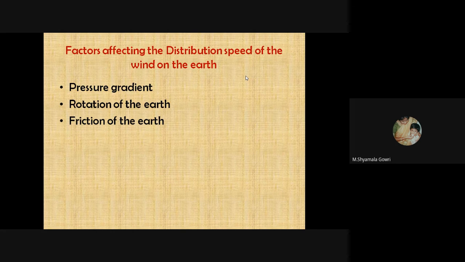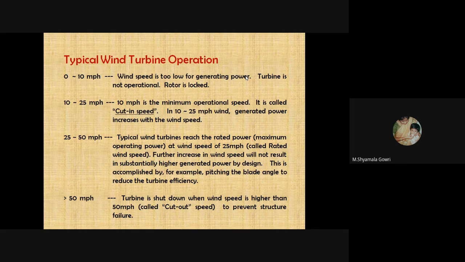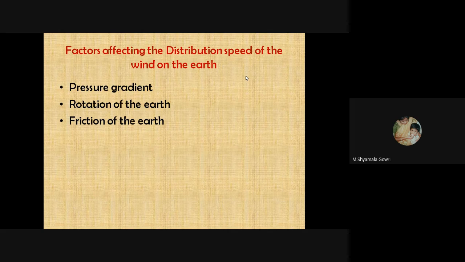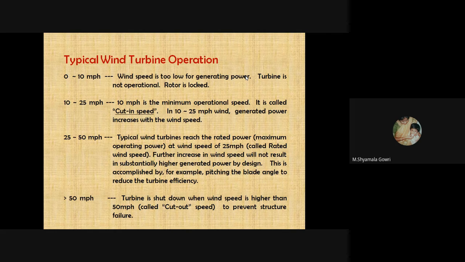Next, we'll see the factors affecting the distribution of speed of wind on earth. First one is pressure gradient, second one is rotation of earth, and third one is friction. So pressure gradient, rotation of earth, and friction of earth. These three are the factors affecting the distribution of speed of wind on earth. Next, we will see the typical wind turbine operation.